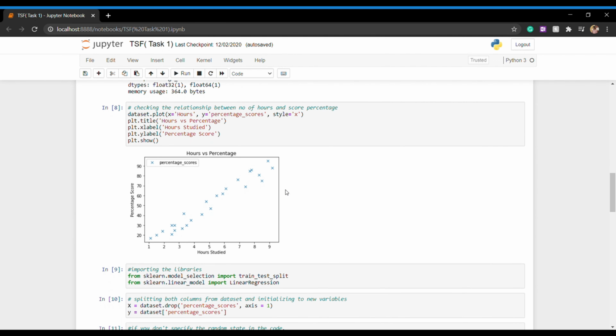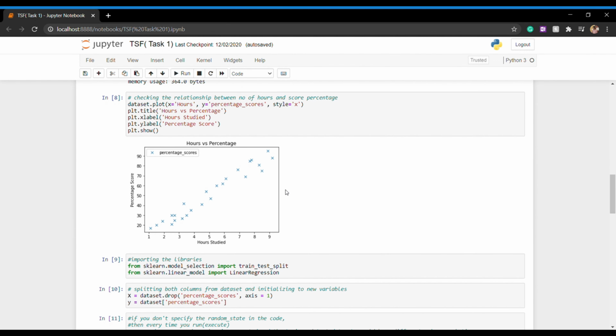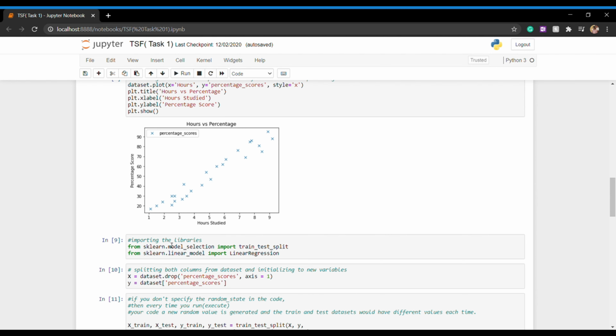So here we can use matplotlib to plot the data. On the y-axis we can see the percentage score and on the x-axis hours studied. So basically overall we can assume that the relationship between these two is linear.